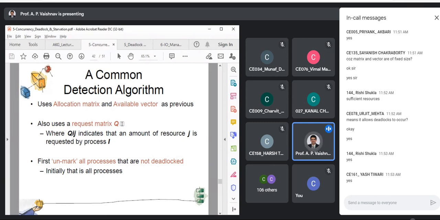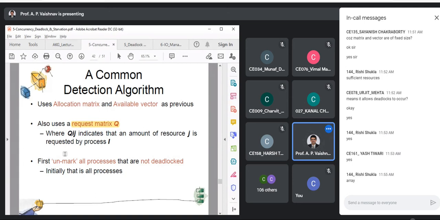Now, we maintain a separate data structure that is called the request matrix. At this point, T equals X, how many requests have we received from each process? You can compare this with which other data structure we have seen in the previous case in bankers. Is there any comparison possible, first of all? Yes, with an array. In that case, we had request as an array. Over here, we are maintaining request as a matrix because we are focusing on multiple processes. Are you getting the difference?